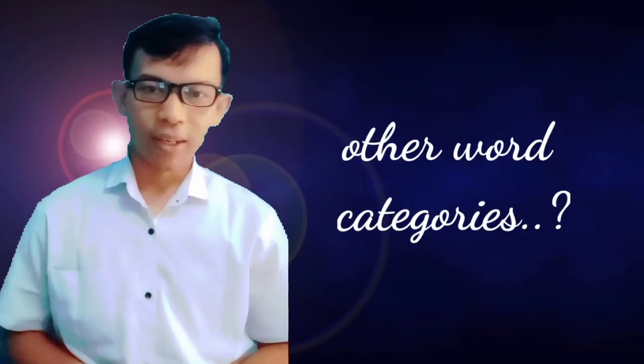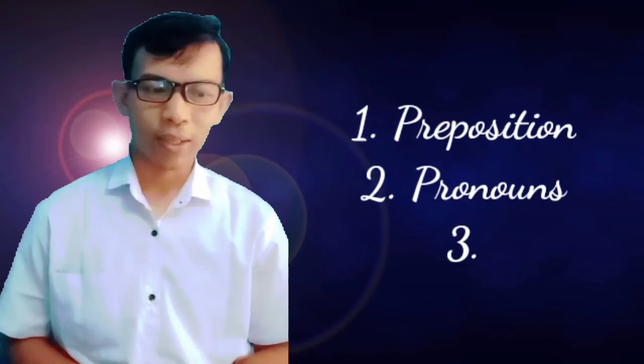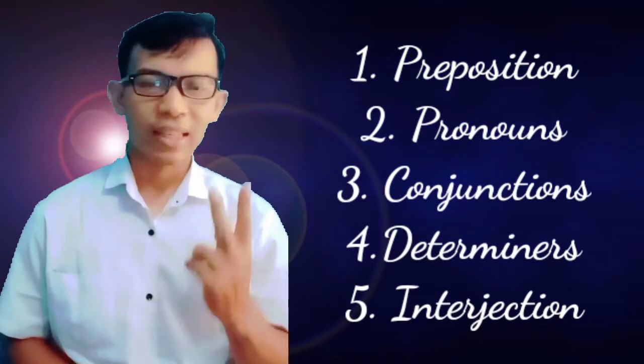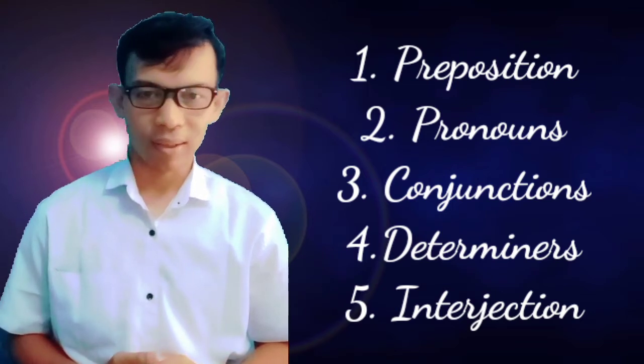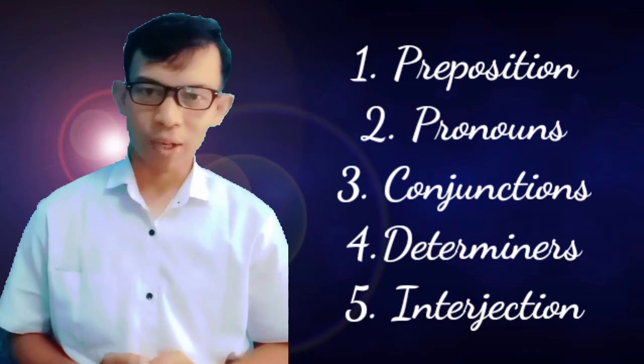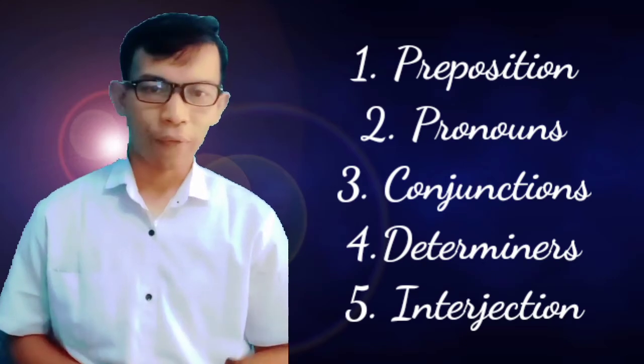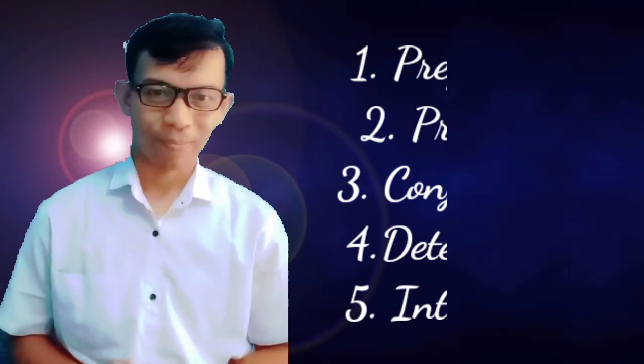So other word categories or classes are divided into five. The first one is preposition. The second one is pronouns. The third one is conjunctions. The fourth one is determiners, and the fifth one is interjections.